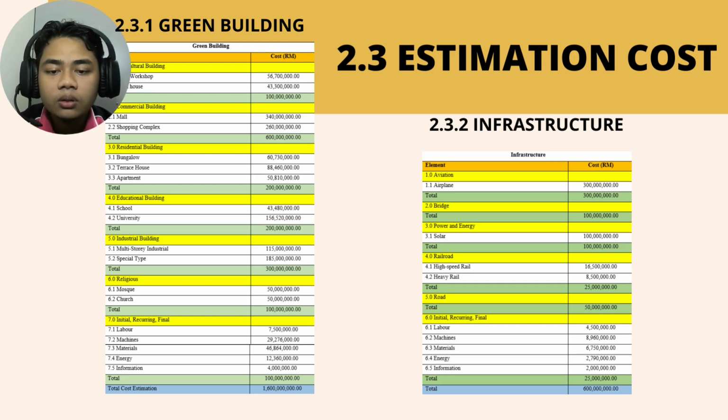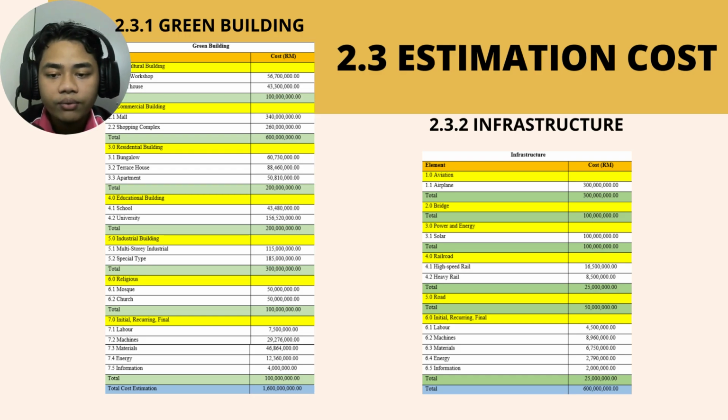We have educational building, which is school, 45 million 480 million ringgit. We have university with 156 million 520,000 ringgit. So the total cost is 200 million ringgit. So we have industrial building with a total cost of 300 million ringgit. We have religious with a total cost of 100 million ringgit.